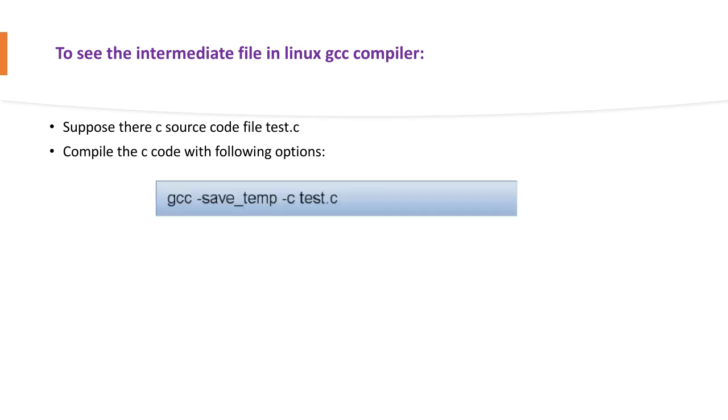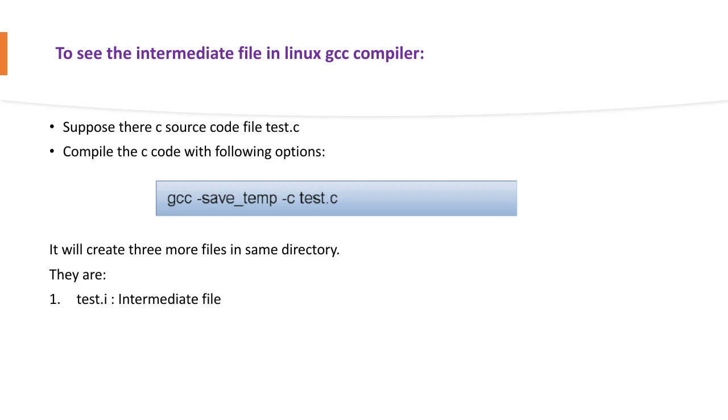It will create three more files in the same directory: one intermediate file, that is test.i, test.o, that is the object file, and test.s, that is the assembly file.